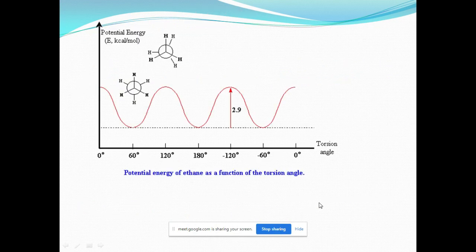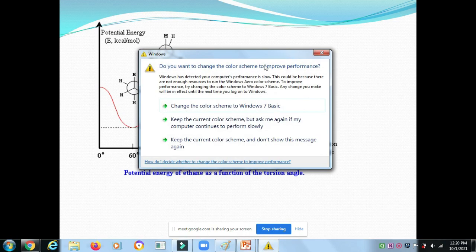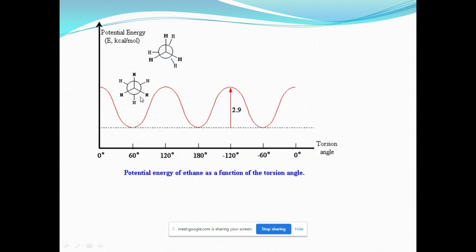So for example, take the ethane molecule, drawn as a Newman projection. This is the front carbon and this is the back carbon. When you rotate by 60 degrees, this is the eclipsed formation and this is the staggered formation. The staggered formation has high stability and low energy, but the eclipsed form has high energy and low stability, right? So this is the torsional angle.